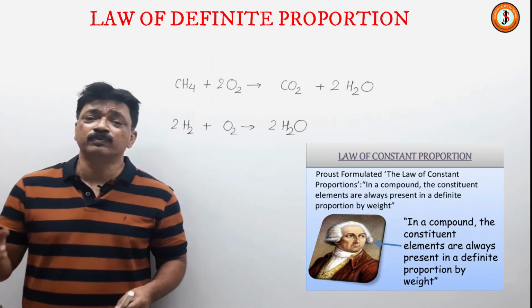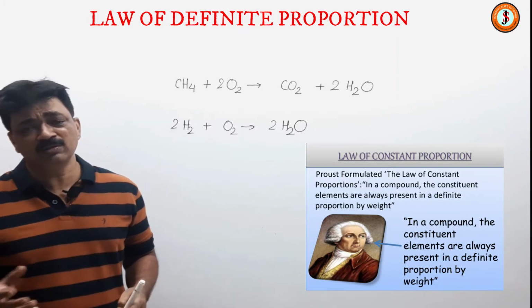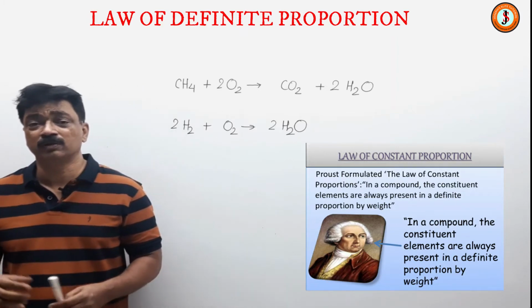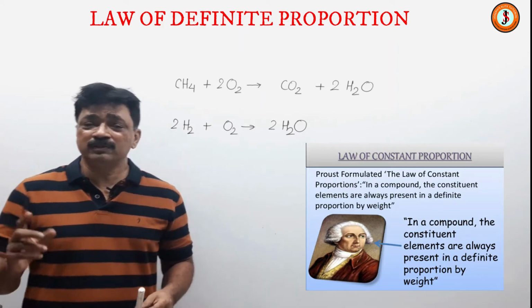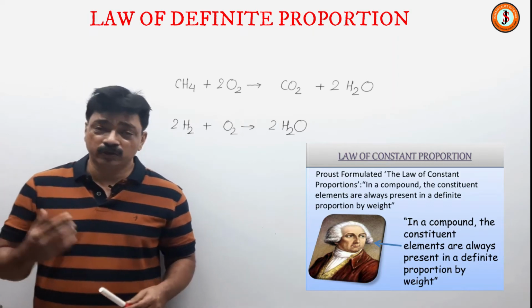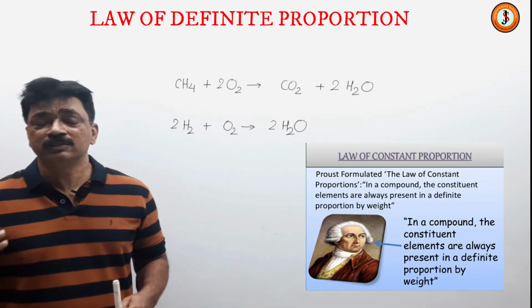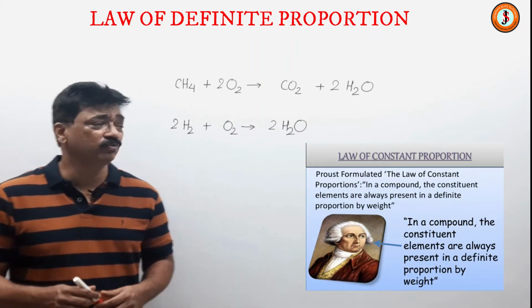There is a definite proportion by mass. So whatever the means by which a particular compound has been made, it will always contain the same number and same type of atoms, and it will also have the same proportion of the constituent elements by mass. What do we mean by this?